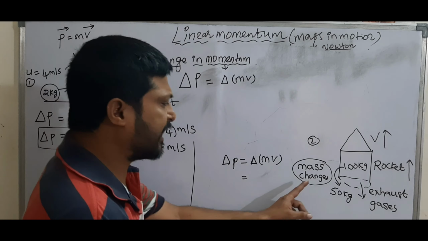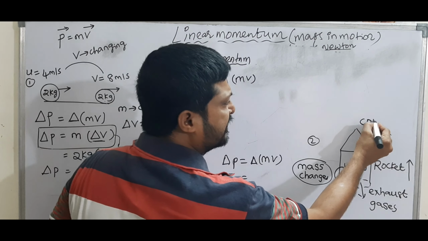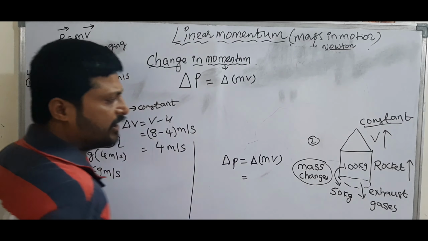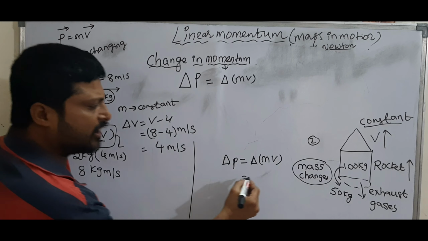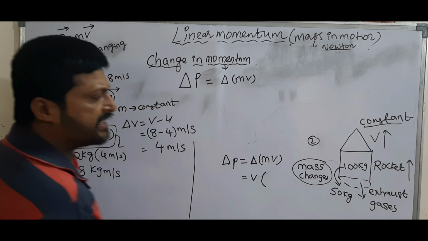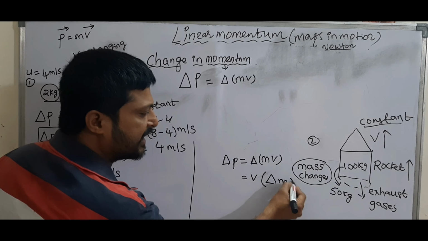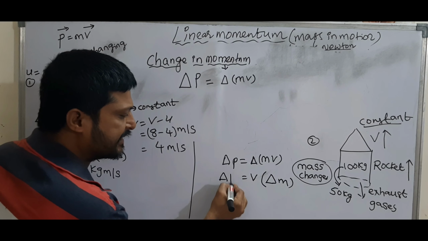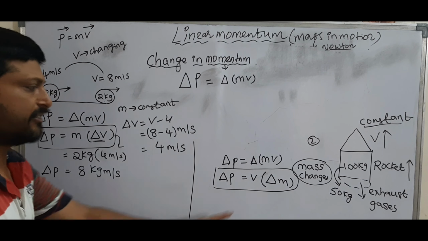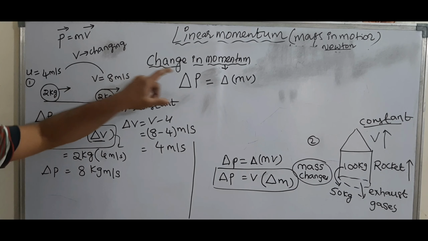Then observe in this case which one is constant? Velocity is constant. So bring the constant outside, so V. And which one is changing? Mass is changing, so apply delta for mass. So delta P is equal to V delta M if mass changes. That means here momentum is changing.